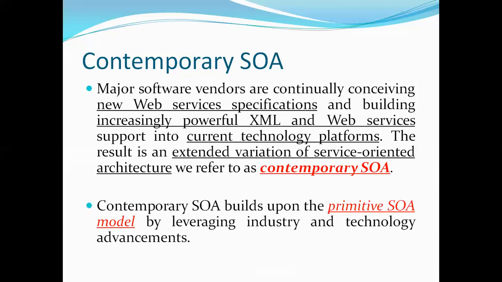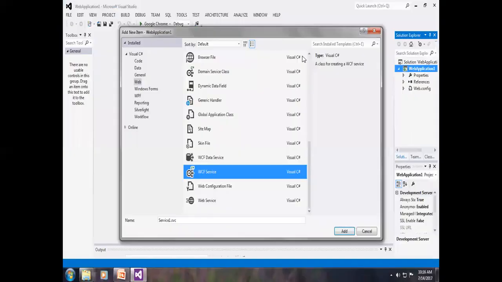let us see the modern services provided by ASP.NET with the help of WCF services. WCF services are again modern services as compared to SOAP-based services. Again, one feature is provided by ASP.NET, WCF services. So this is modern SOA, and that was the old SOA.